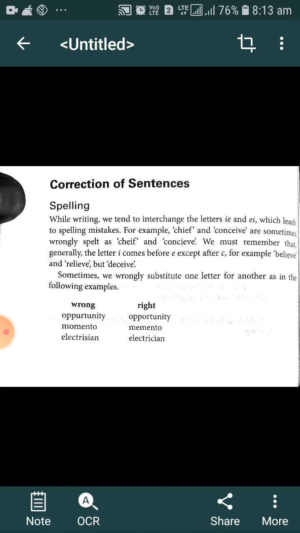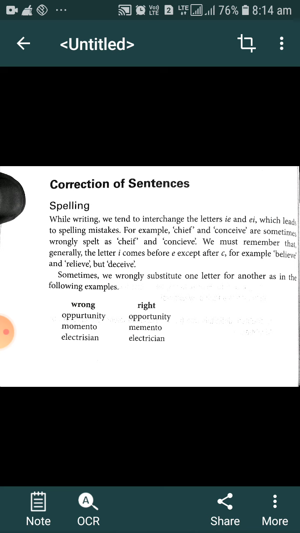There are other examples also. For example, believe, BELIEVE, means I comes before E. But there is another word, relieve, RELIEVE. Here also after L we write I, then E. But as far as deceive, like conceive, there is the letter C, so after C we have to write E before I.